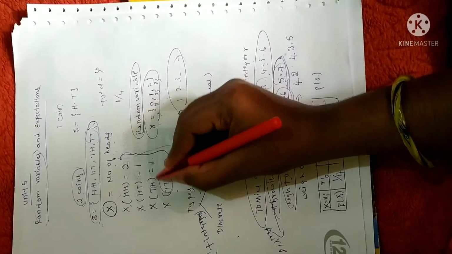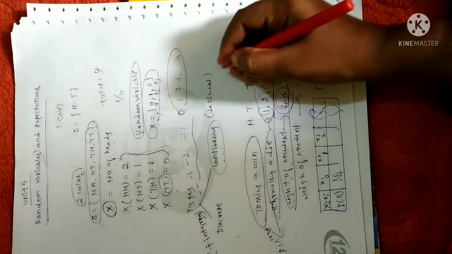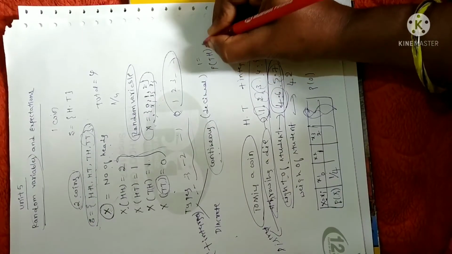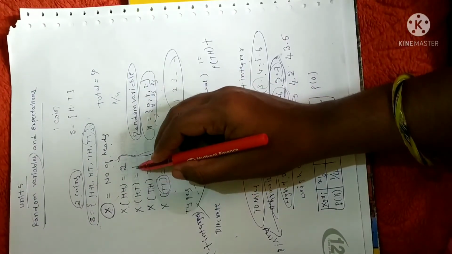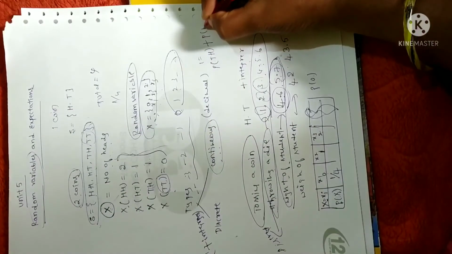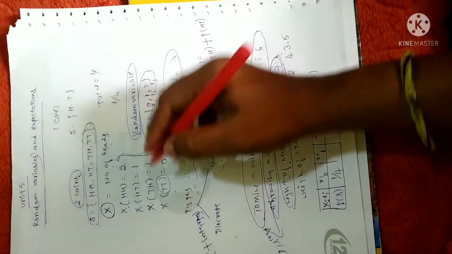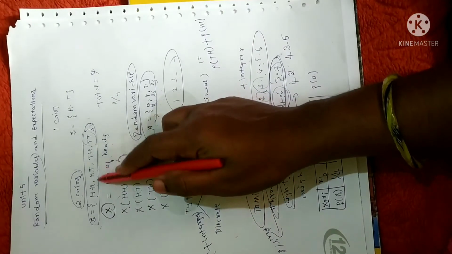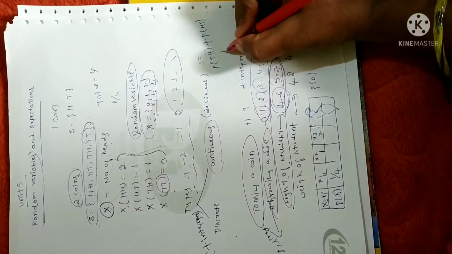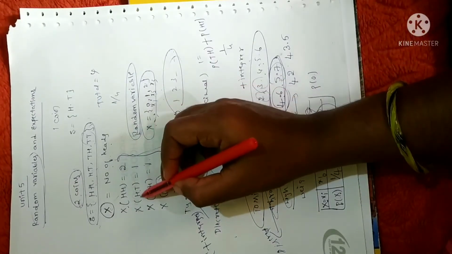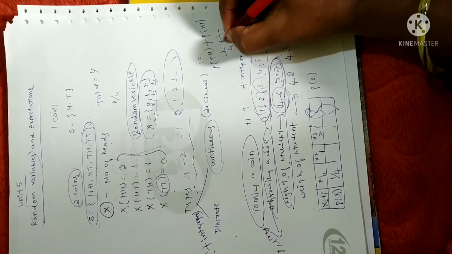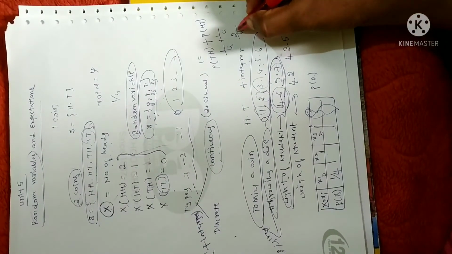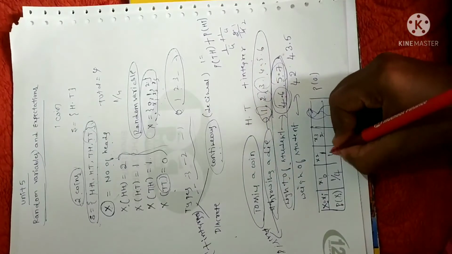Similarly, 1 is none other than getting tail and head, plus getting head and tail. You have to add both. Remember, you have to add both. Why? Because you have obtained 1 for both tail-head and head-tail. The probability of tail-head is 1 divided by 4, and the probability of head-tail is also 1 by 4. So you have to add both in order to obtain the probability of 1. That is 2 divided by 4, which is 1 by 2.